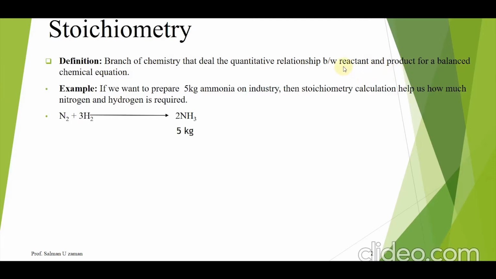Student, if I look into the definition, the important things are balanced chemical equation and quantitative. The word quantitative means, let's say I want to synthesize 5 kg of ammonia on an industrial level, then how much nitrogen and hydrogen is required; it will be discussed in stoichiometry.